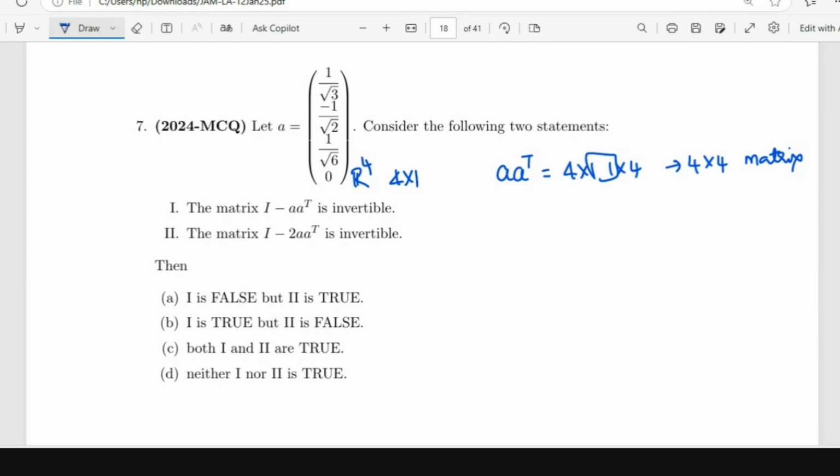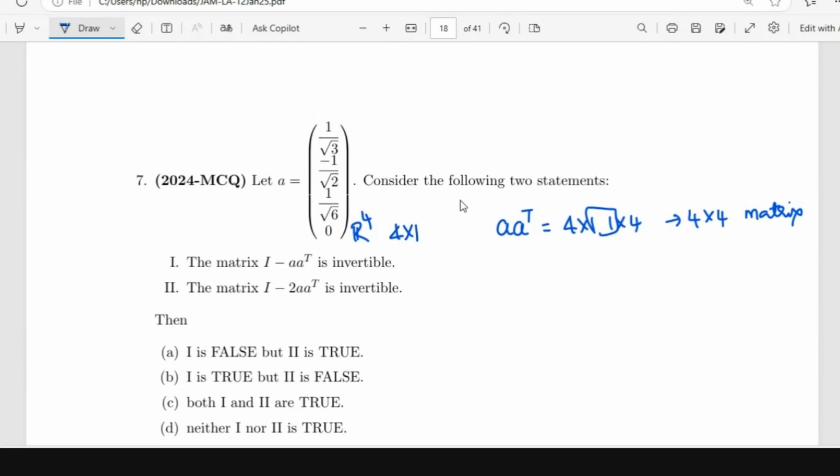What is the connection between eigenvalues and invertibility? 0 should not be an eigenvalue. All eigenvalues are non-zero. So if all the eigenvalues of A A transpose are non-zero, then I can tell about A A transpose. But then A A transpose is a 4 cross 4 matrix. So what do we do? In A, we have the last entry as 0.